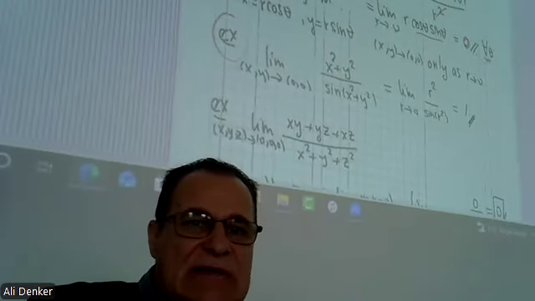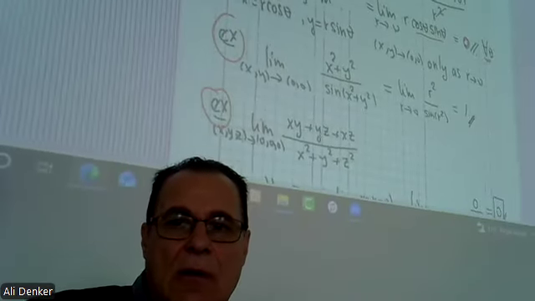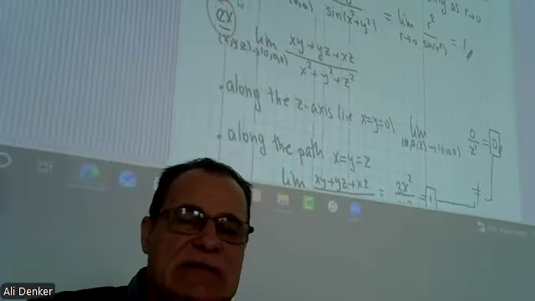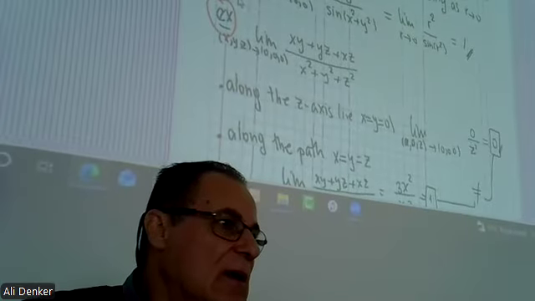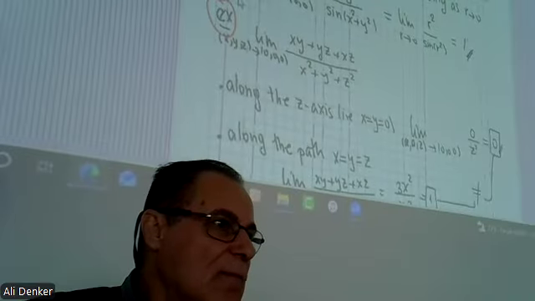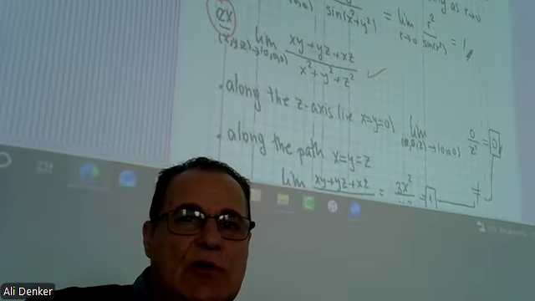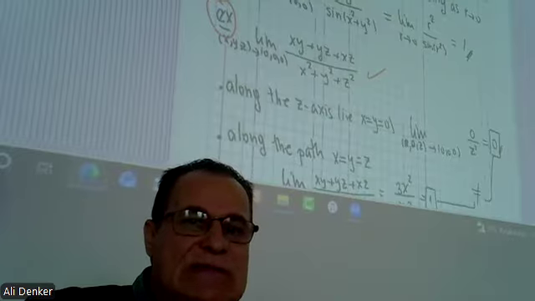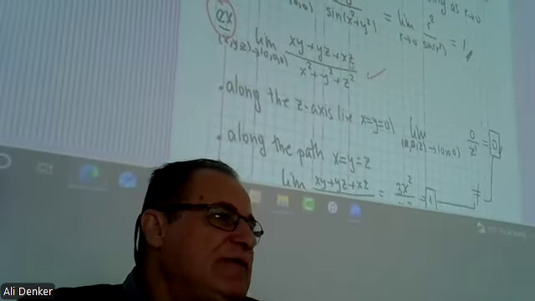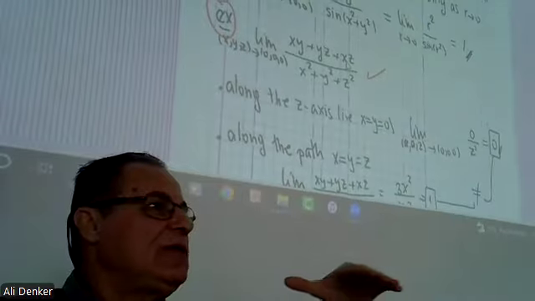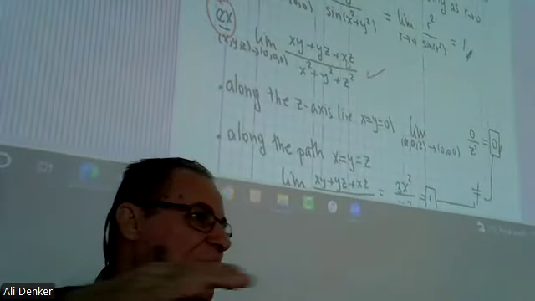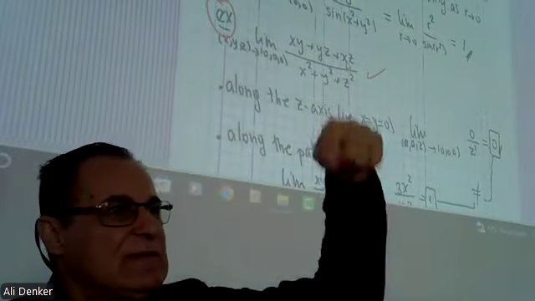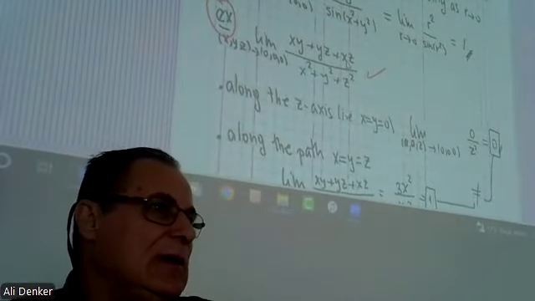So another example. All the limit questions, you can solve in this way. In this example, we have 3 variables, x, y, z. If you have 3 variables, you can go along the x-axis, along the y-axis, along the z-axis, for example, and check one by one.